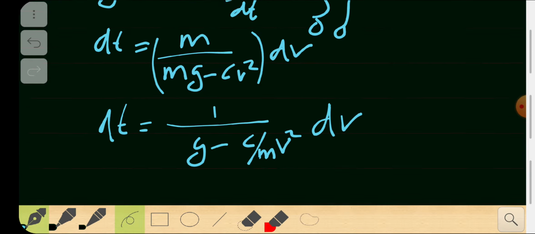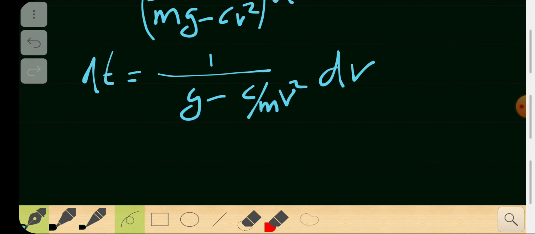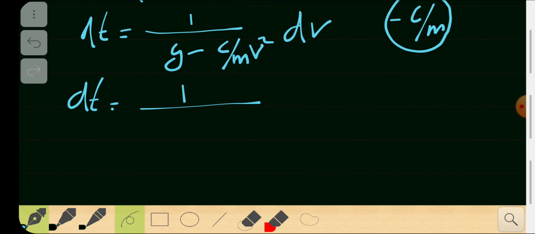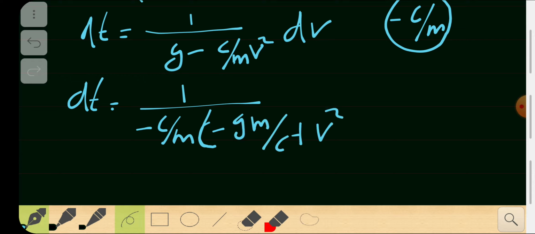Very simple. Now I'm going to take out minus c by m outside. Why did I do that? Well, you will understand it in a second. So you get 1 by minus c by m times, when I take out minus c by m, you get what? (v square minus g m by c), right? That's what you get inside, times dv.